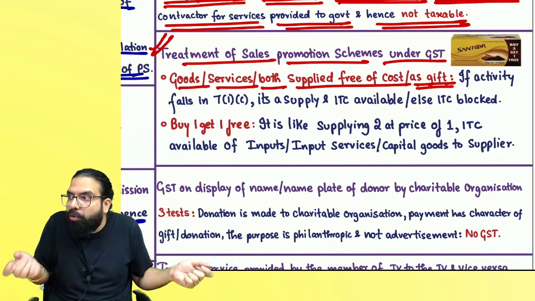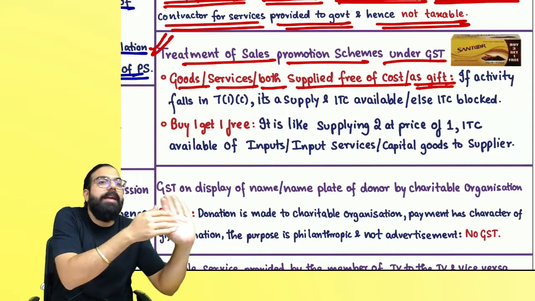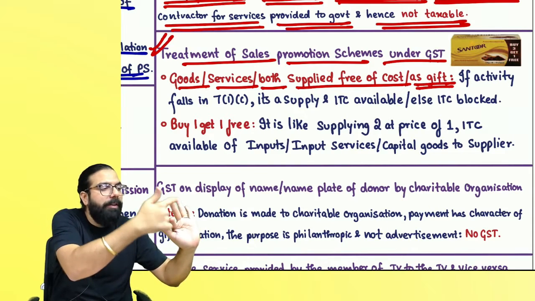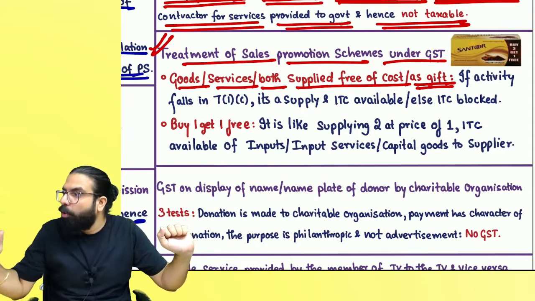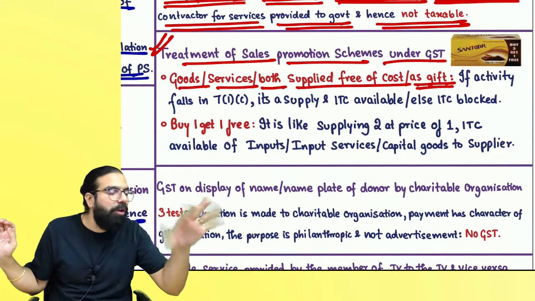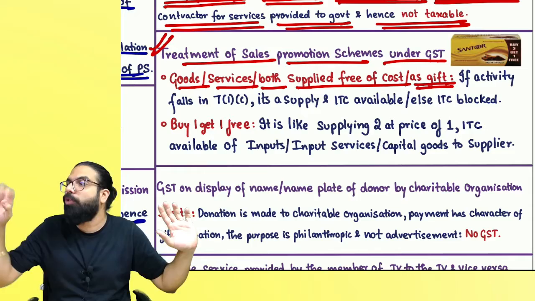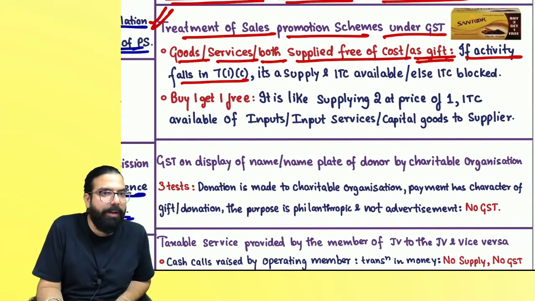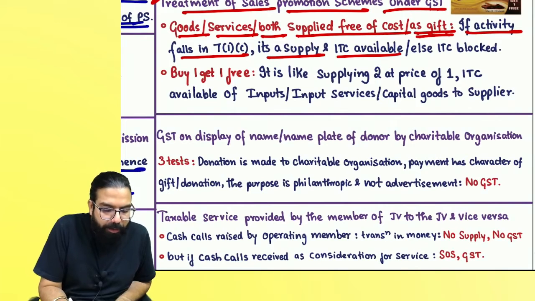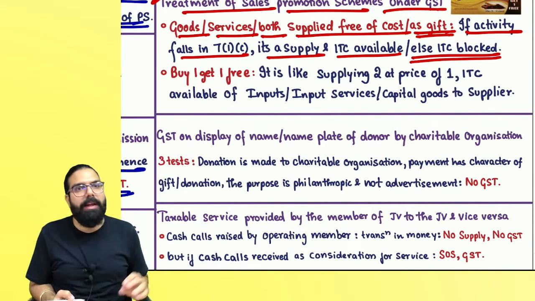I bought cloth. From the cloth I made a shirt. I gave the shirt free. It is a permanent transfer of business asset. But did I take the ITC on the shirt? I took the ITC on the cloth, and hence it is not a supply. If it is not a supply, GST will not come, and ITC also will be blocked. The same thing is told over here: if the activity falls in 7(1)(c), it's a supply and ITC will be available. Otherwise, ITC shall be blocked.